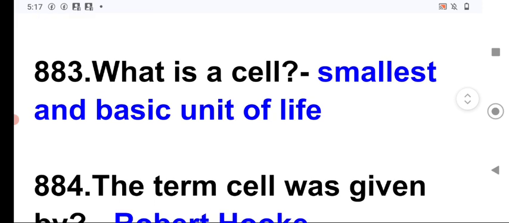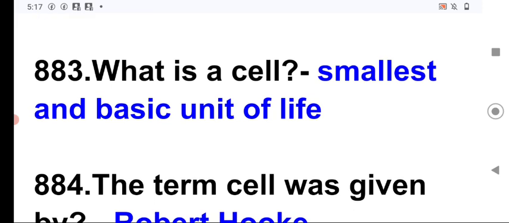The study of cell structure and cell function is known as cell biology, and as we know, cell biology is also known as cytology, and cytology is also the study of cell structure and function. Next question, what is a cell? The cell is the smallest and basic unit of life, and in other words, we can also say the cell is the basic, smallest structural, functional, as well as hereditary unit of our life.